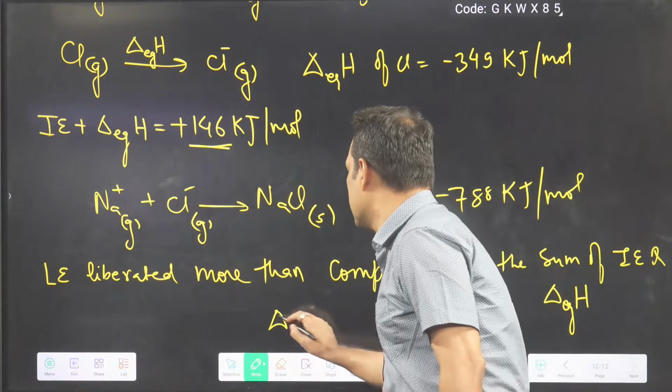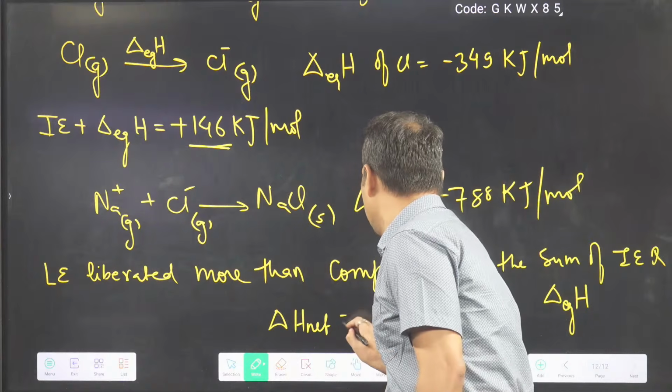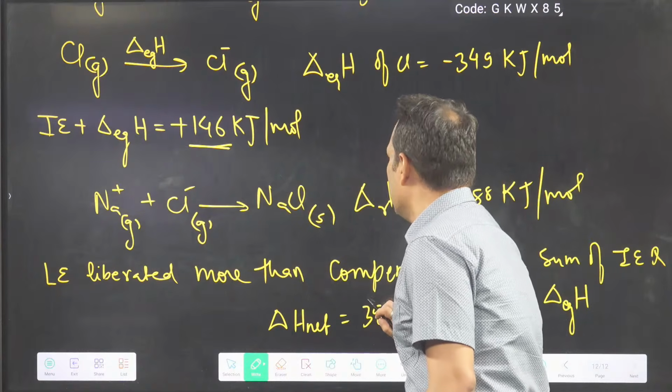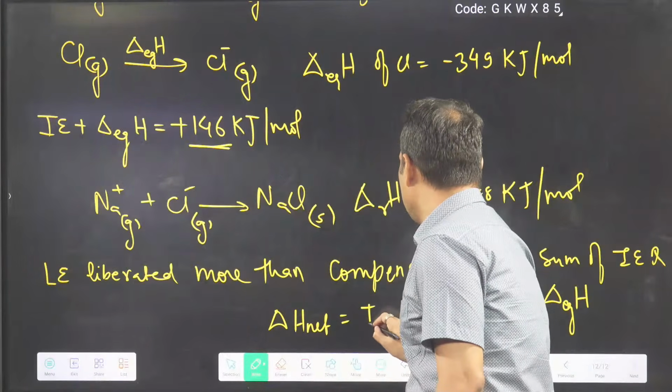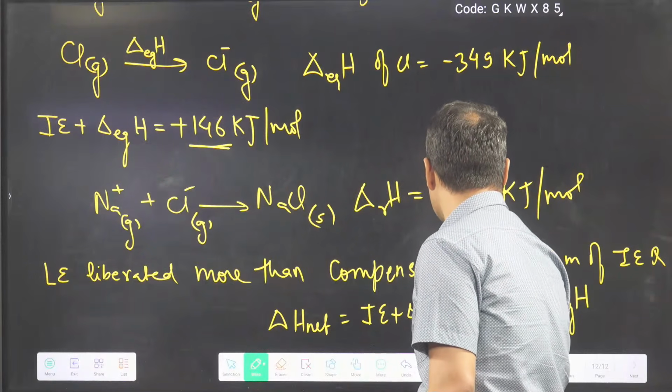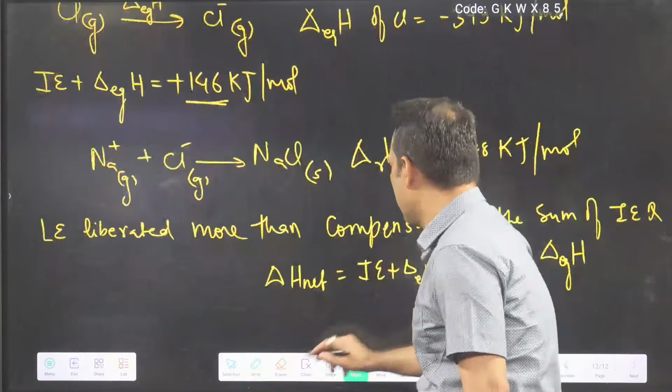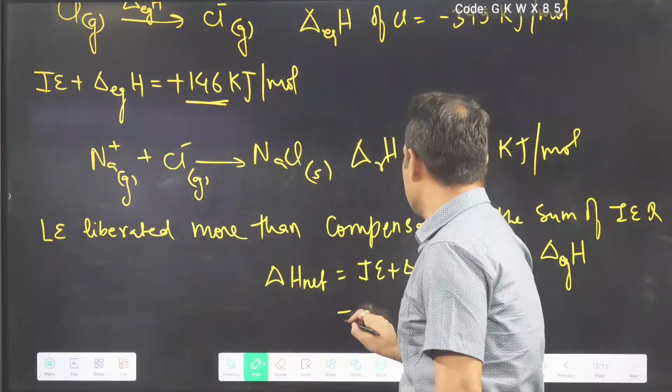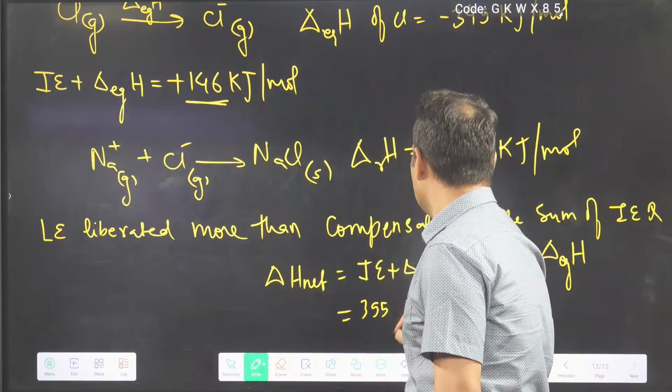My net delta H will be negative. You can say net will be ionization energy plus electron gain enthalpy plus lattice energy, and this value you know, bhaiya, is 395 approximately.